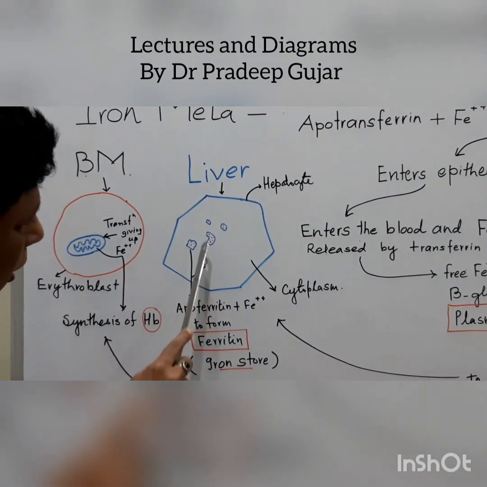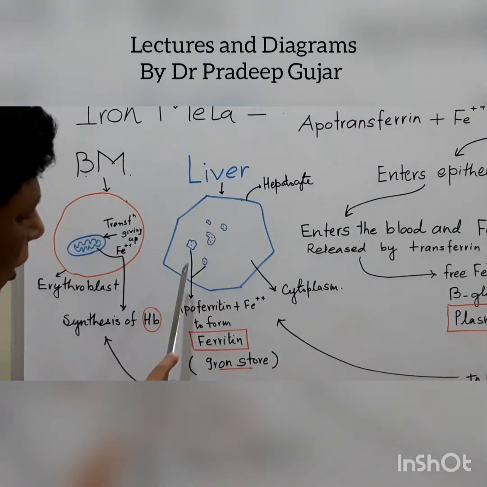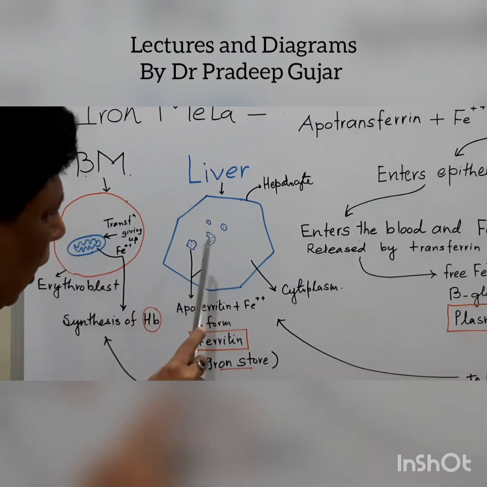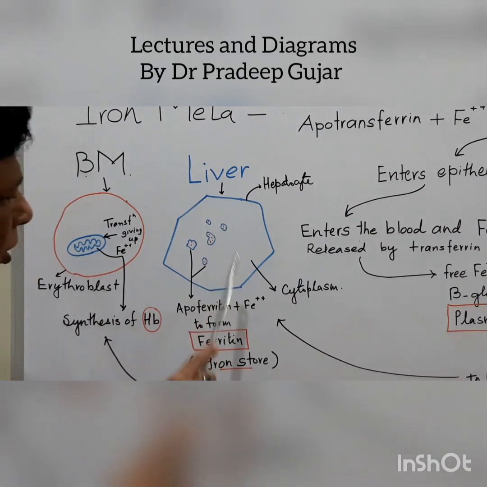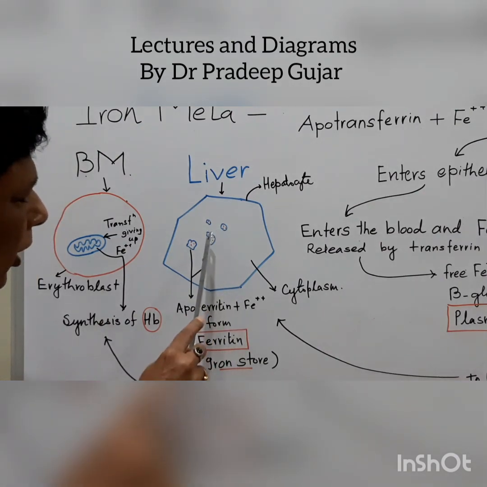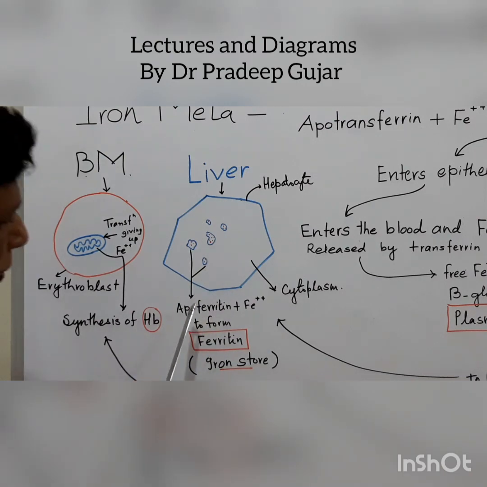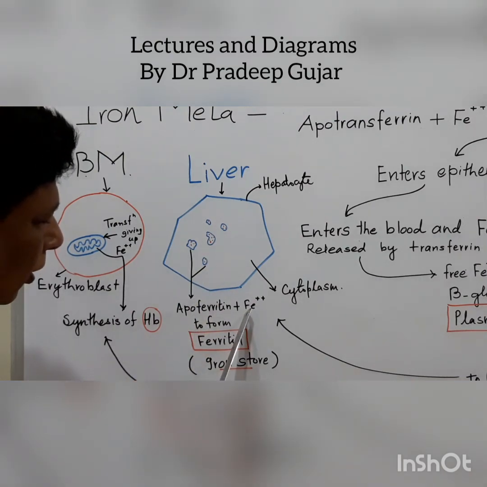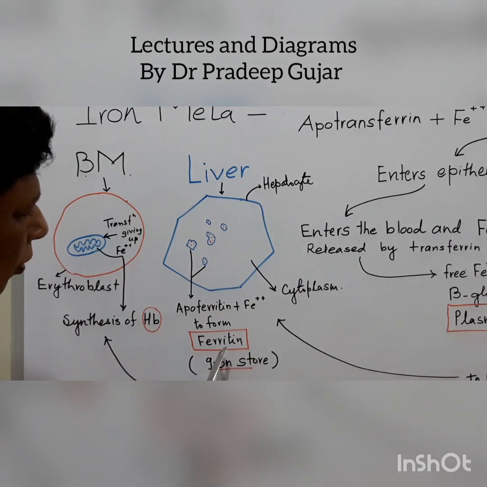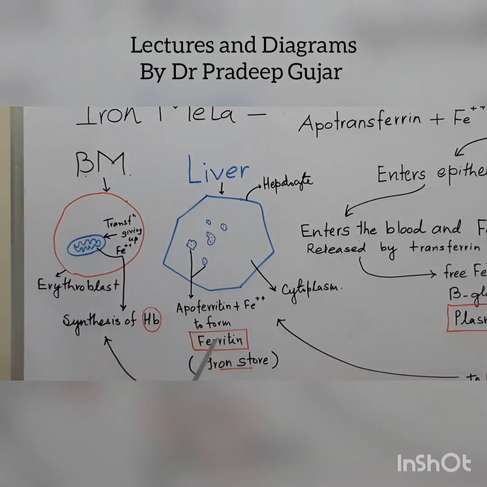This blue indicates the apoferritin, and the red dots, you imagine it is the free iron which is attached to the apoferritin. The apoferritin along with the free iron is called ferritin, and ferritin is the form of the iron which is stored in the hepatocytes, that is in the liver.